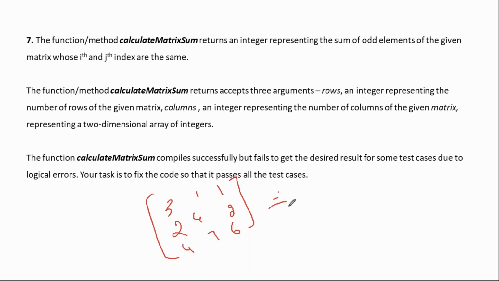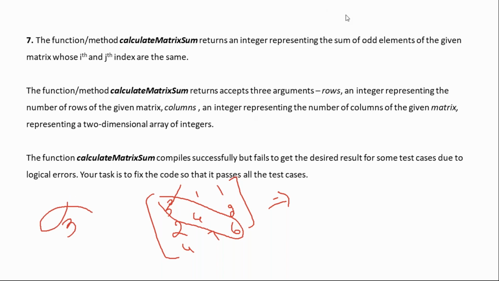Now tell me, what is the output in this particular example? As per the problem statement, what should this function return? Only the diagonal elements you have to take. Within these, which are the odd elements? Only one element is odd, so 3 should be the output. That's what the problem statement says.